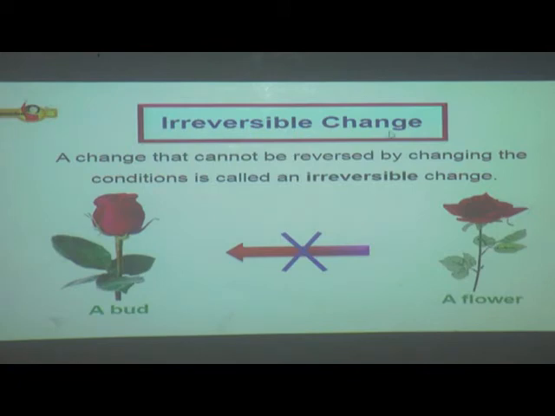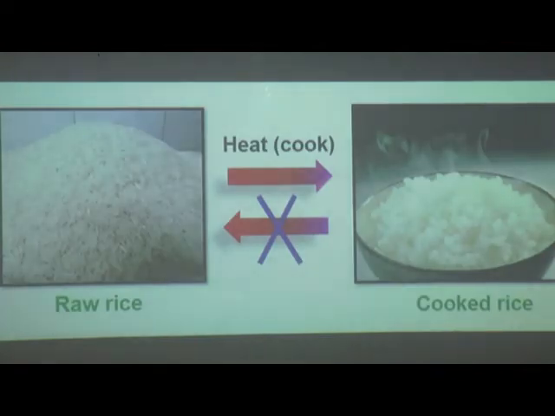Next, irreversible change. A change that cannot be reversed by changing the conditions is called an irreversible change. You can see here, this is a bud and it changed into a flower. Again, we cannot get a bud from a flower. In this change, we cannot get the original thing from the change. So this type of change is called irreversible change.